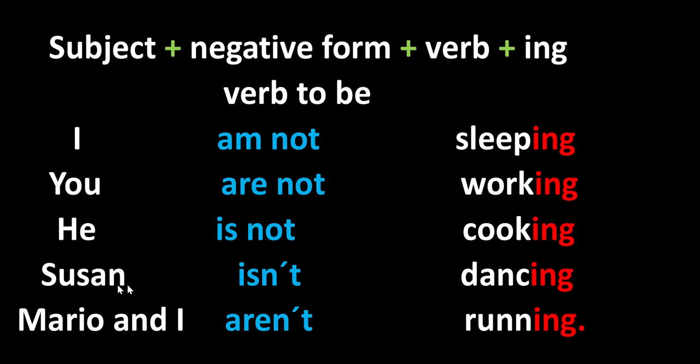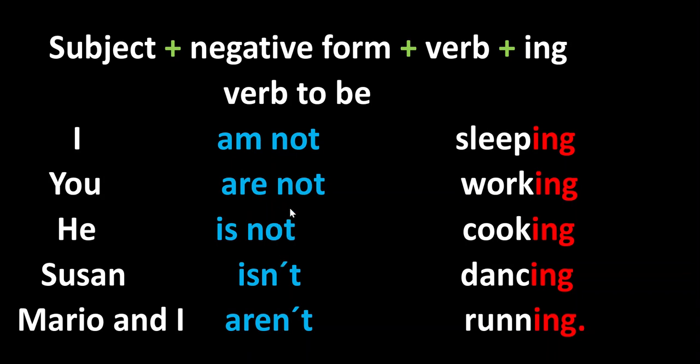Or we can use names, right? Remember, the cat, or the name of the place, or a person in this case, and also we can use contractions. Susan isn't dancing. Mario and I aren't running. Yeah? So as you can see, the action is always going to be with the ing, because the action indicates if it is happening right now or not, yeah? But if you are going to say that the action is happening or not right now, you have to use ing and also the verb to be.